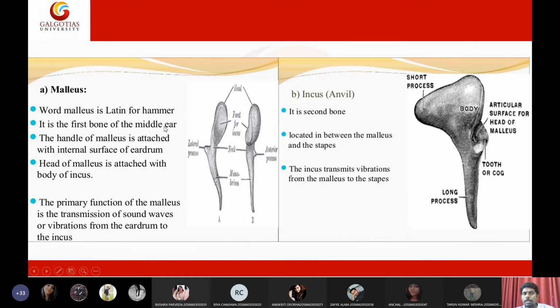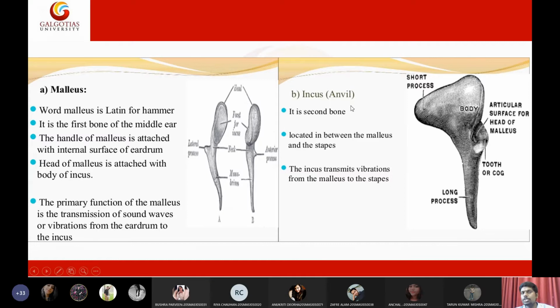It is the first bone of the middle ear. The handle of the malleus is attached to the internal surface of the eardrum. The head of the malleus is connected to the incus, whereas the tail portion is connected to the eardrum. So the primary purpose of the malleus is to transmit sound waves or vibrations from the eardrum to the incus. It will transmit sound signals from the tympanic membrane to the incus, the middle bone of the ossicles. That is all about the malleus.